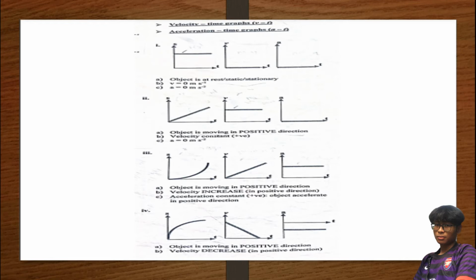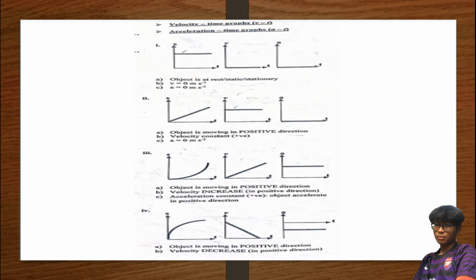So fourth is object is moving in positive direction, tapi di sini curve keluar sikit. So dia keluar, kita tengok gradient dia makin lama makin decrease. So since gradient dia decrease, kita tahu velocity juga akan decrease. So kita tahu, tapi still in positive direction. Untuk graph dia pula, if you can see this one dia ke bawah, right? So kita tahu dia downward. Okay, so since dia downward, kita tahu velocity dia punya gradient akan dapat negative value.